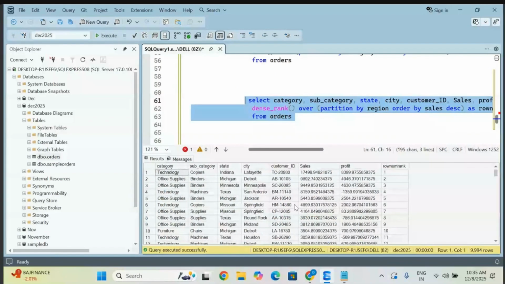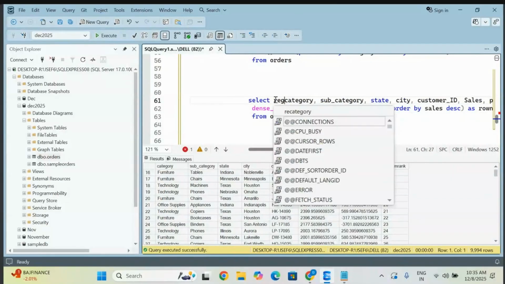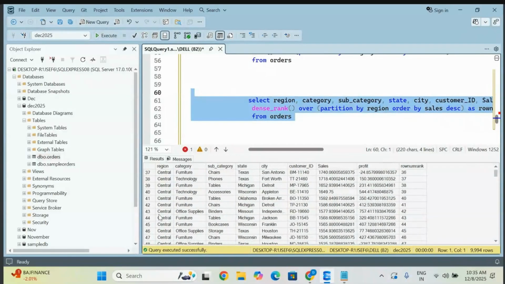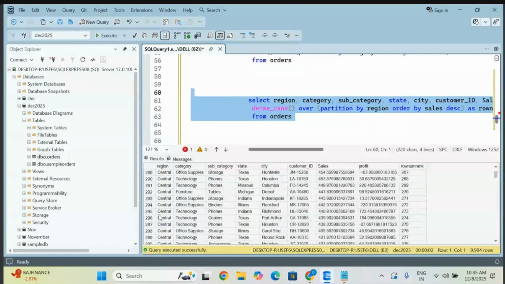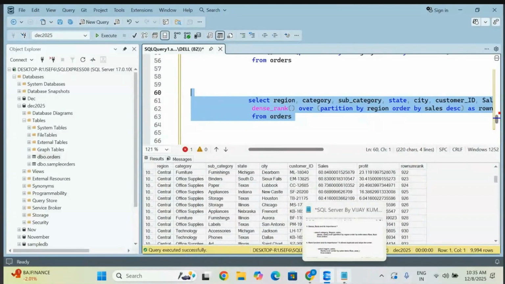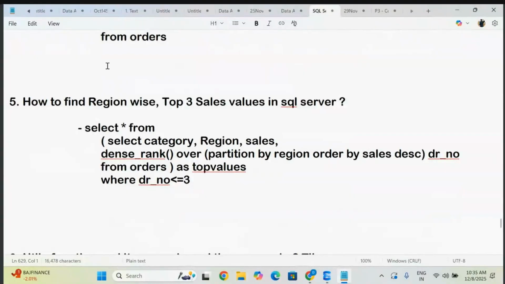So now you can observe, based on that value only it is giving. But if you want to check it out region wise also, you can add over here if you want. Otherwise leave it. So this is all Central part at one place. So go to the next one. You can see that your rank is going to start from first again. So that is how you just have to understand. So this rank and dense rank, these are all you have to do.